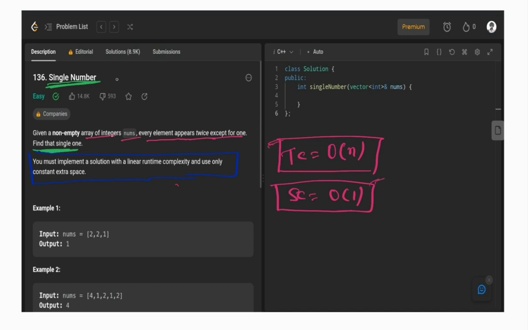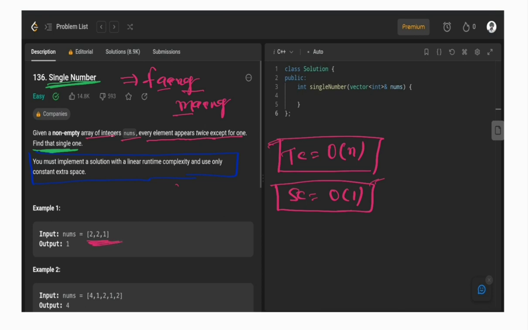This question is asked in FAANG and MAANG companies, meaning Facebook, Atlassian, Amazon, Netflix, Google, Meta, Microsoft, and many more companies. So you can understand why this question is so important and famous. Now let's break down the question first, meaning what it asks: single number.